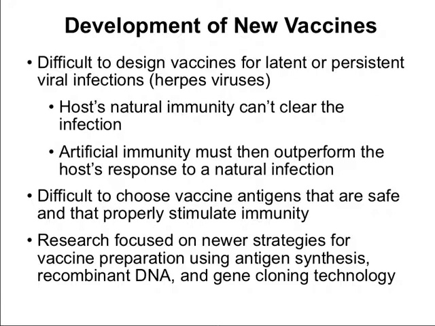Research these days is focused on newer strategies for vaccine preparation, using things like antigen synthesis, so synthetic epitopes being made, or recombinant DNA and gene cloning technology. One of the chapters that we skipped contains a lot of information on these types of technologies. Feel free to go back to that chapter and delve into this topic if it interests you.